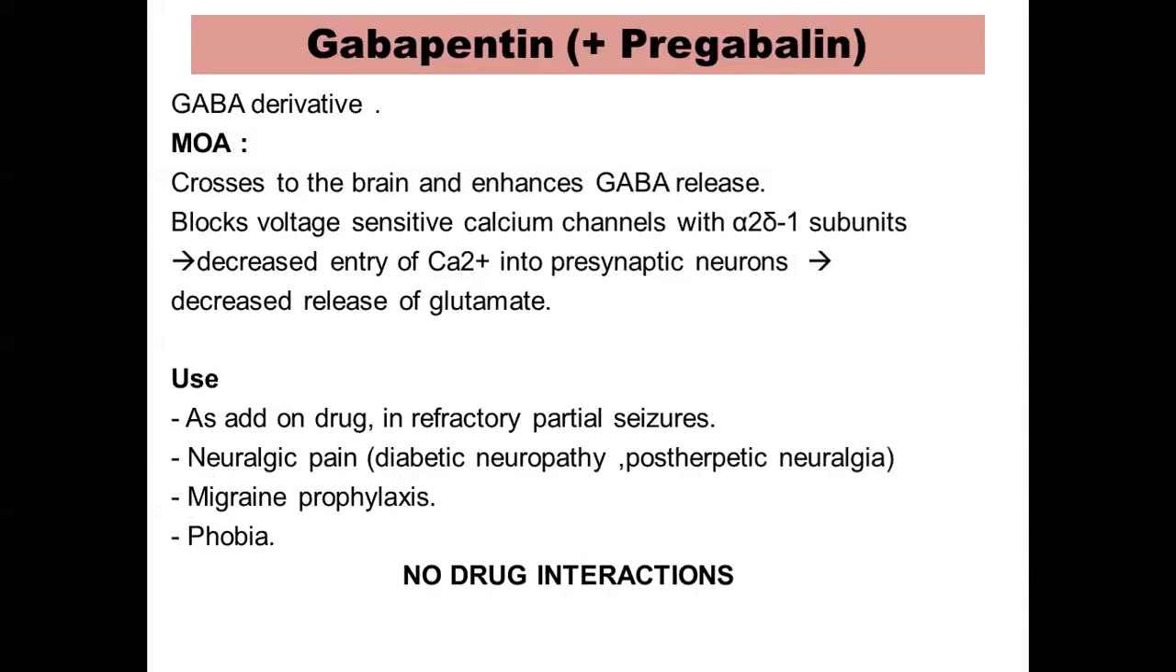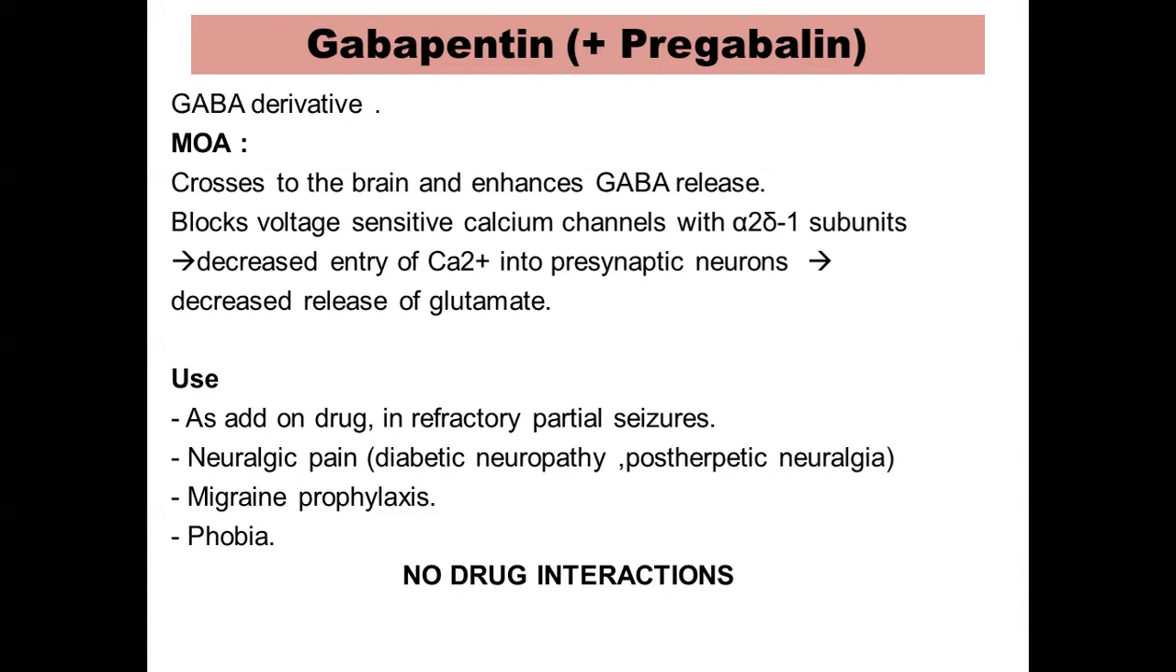So it is principally used as an add-on drug, mainly in refractory partial seizures, but it finds more use in neuralgic pain, that is diabetic neuropathic pain, post-herpetic neuralgia, and even for migraine prophylaxis and phobia. As an anti-epileptic, it is only an add-on drug, especially for cases which are refractory, meaning you're giving lots of anti-epileptic drugs, but still the response is not adequate. That is called a refractory partial seizure. It's a simple way to put it.